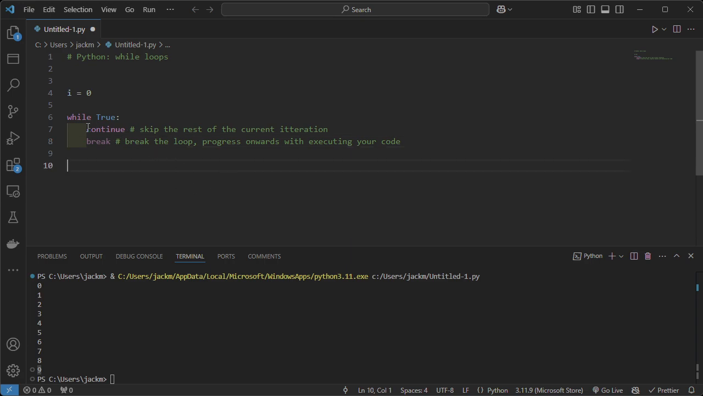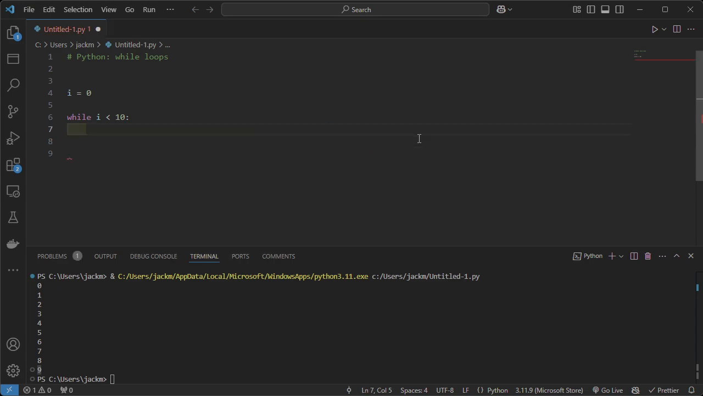So continue will essentially end the current iteration and begin the next one, and break, regardless of what's happening, will essentially override the condition given to while. The while loop will get out of the way, it'll stop, and we'll move on to whatever's after it. To illustrate this, I'm going to use our i integer again. I'm going to say while i is less than 10, doing exactly what we were doing before.